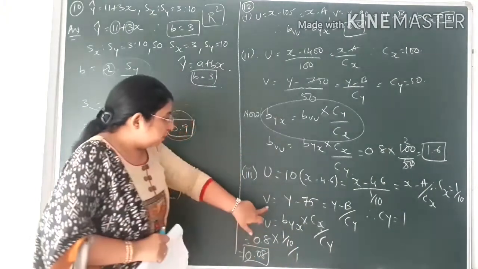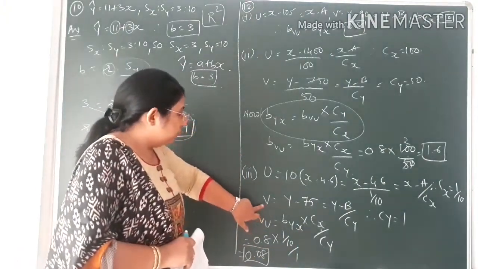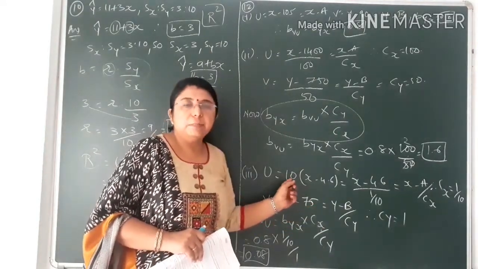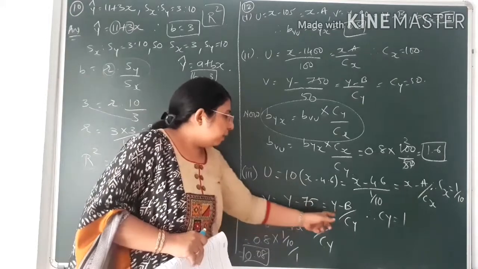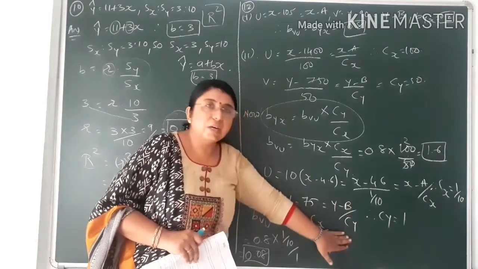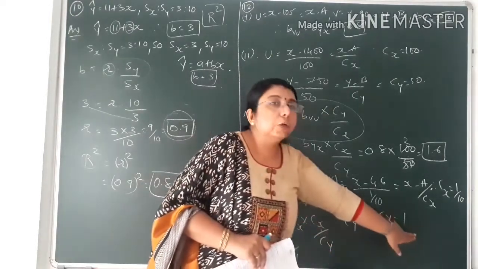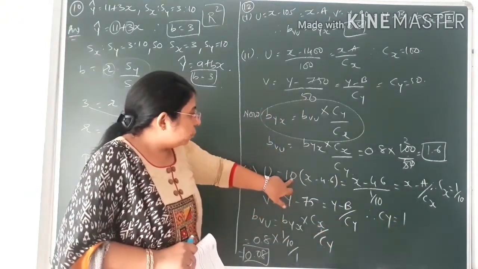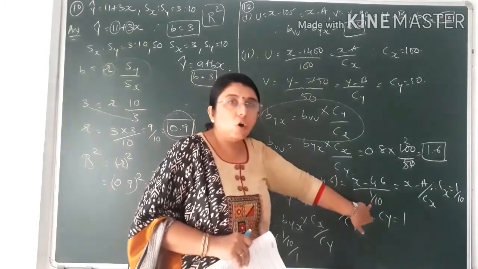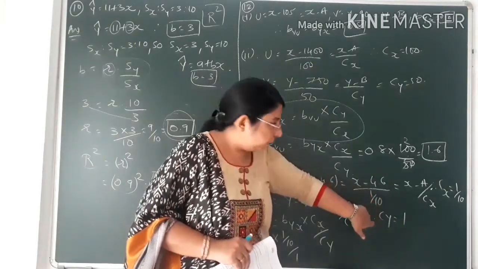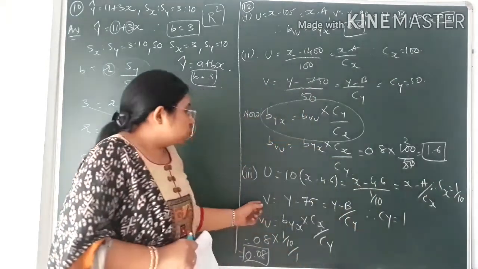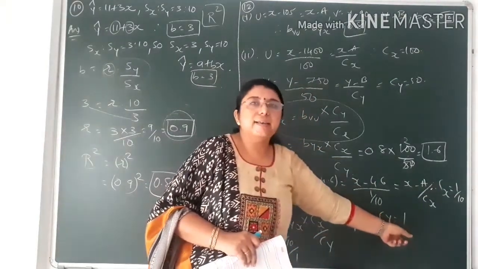Okay, now in the same way, that is given in the question, V is equal to y minus 75. No bracket or multiplication by any value is given. So y minus a upon Cy, Cy value is given as nothing, so as it is, Cy is equal to 1. Again, Cx that is given in multiplication over here, so by putting it in the denominator, it would become 1 by 10. So Cx value is coming to 1 by 10, and over here there is no value of Cy, so we have just written it as 1.